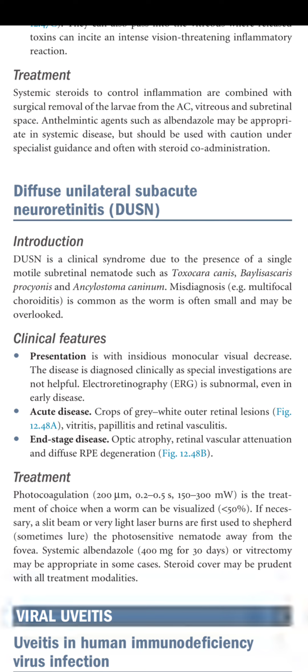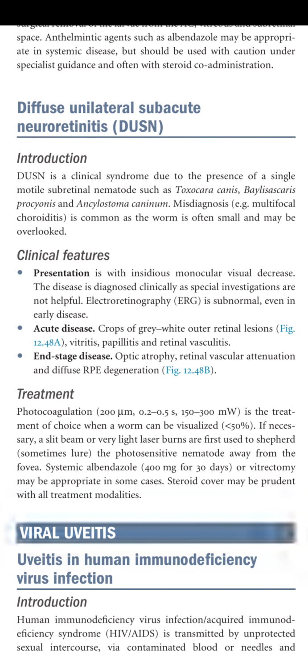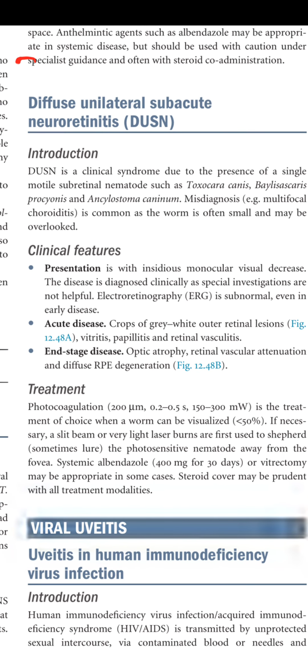Misdiagnosis, for example as multifocal choroiditis, is common as the worm is often small and may be overlooked. So basically, a subretinal nematode is causing this diffuse unilateral subacute neuroretinitis, most commonly caused by Toxocara canis, Baylisascaris procyonis, and Ancylostoma caninum.